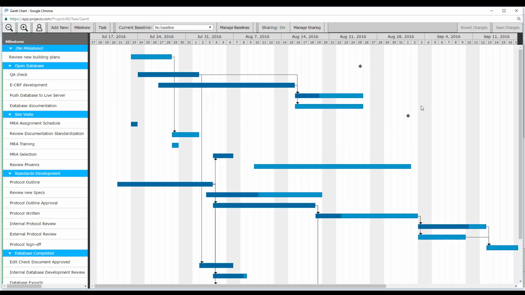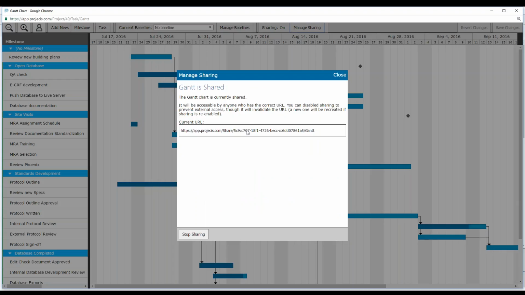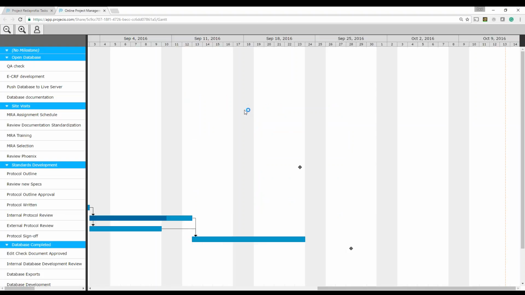There are a lot of other features within Projecis to certainly take a look at. One of them is to share this Gantt chart with others. I can share this Gantt chart with those outside of Projecis. All I have to do is click on Manage Sharing, copy this URL, email it to them. They'll click on that link and they will get that exact same Gantt chart.